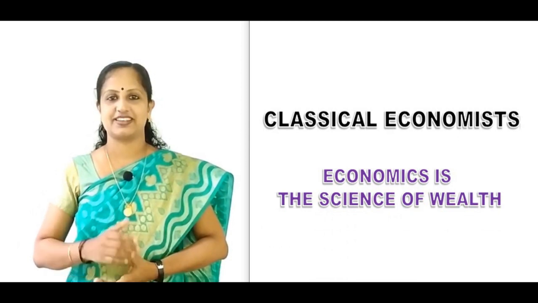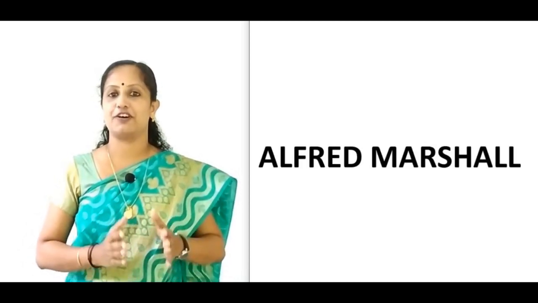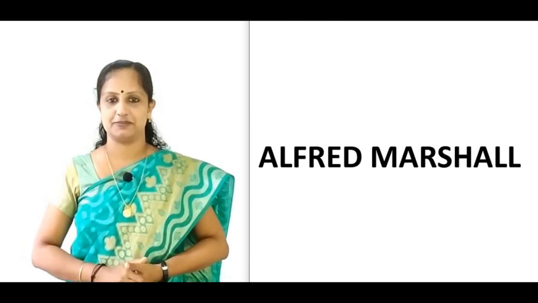Thus, a close examination of the definition of these economists, Adam Smith, J.B. Say, John Stuart Mill, and William Senior, reveals the fact that all these definitions give too much importance to wealth. In short, according to the classical economists, economics is the science of wealth. However, the last decade of the 19th century saw a mocking and wounding attack on the Smithian definition. And in its place, another school of thought emerged under the leadership of an English economist, Alfred Marshall.